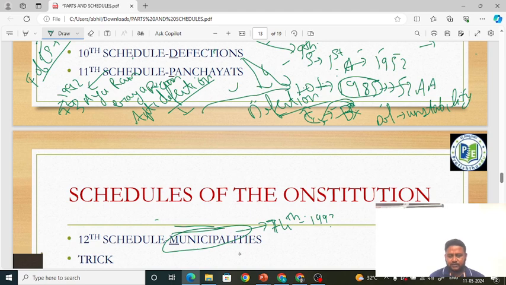Okay friends, I forgot to tell one thing. When I told salary and allowances: the president will receive a salary of 5 lakh, the vice president 4 lakh, the governor 3 lakh. The Chief Justice of India will receive 2.5 or 2.8 lakhs, 2,80,000. Verify once again, but this is what I feel is correct. This can also have a question in the examination.